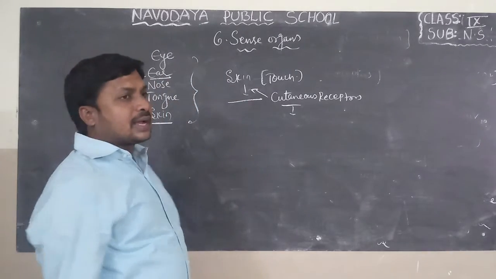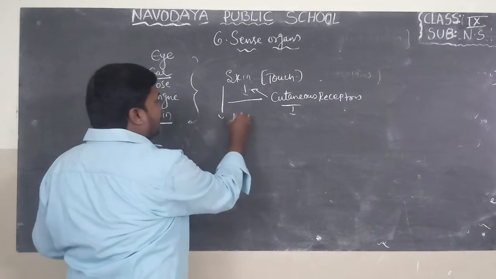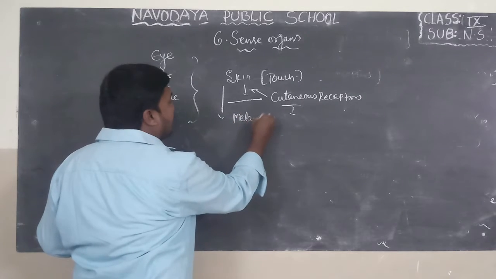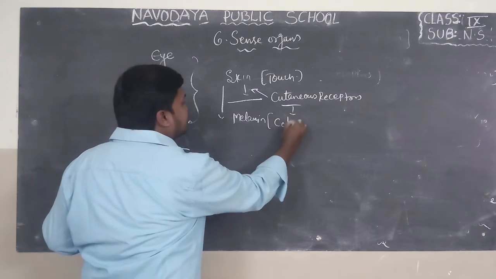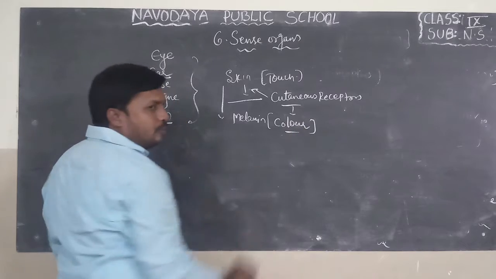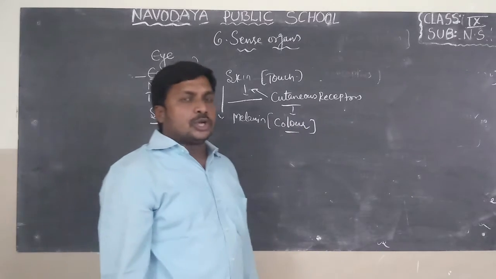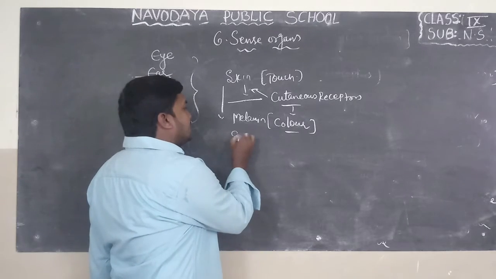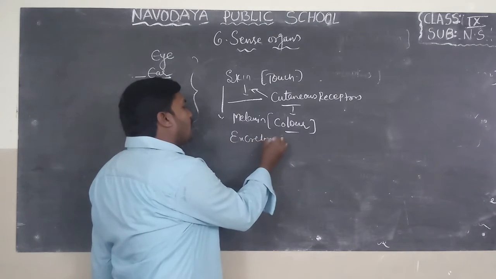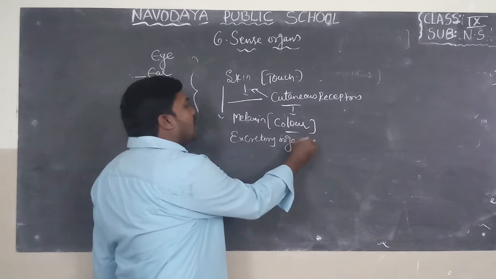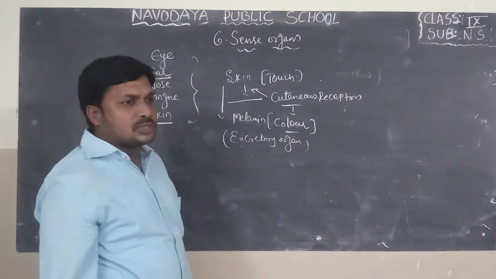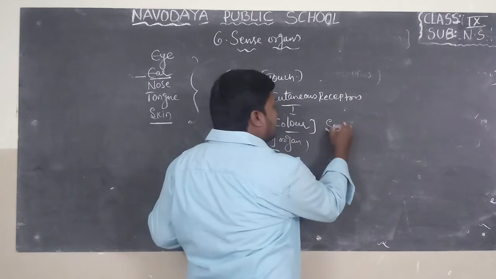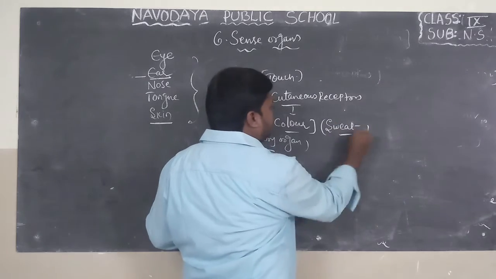Do you know the color of skin is due to a pigment known as melanin? Melanin is the pigment which gives color to the skin. So, skin acts as a sense organ as well as an excretory organ. Skin is also responsible for sending out waste materials like sweat.